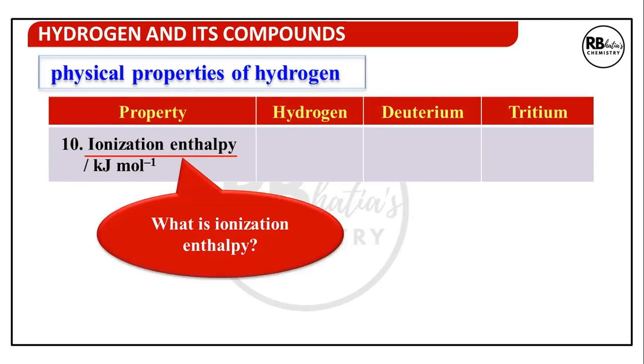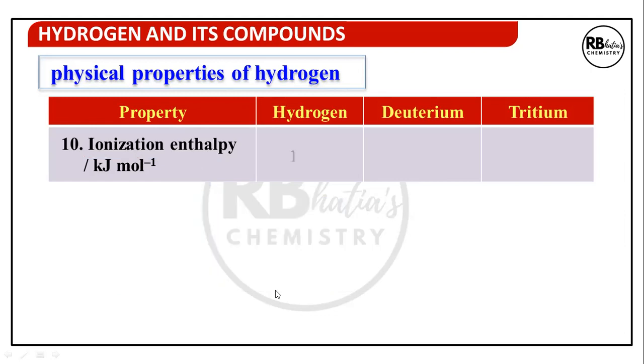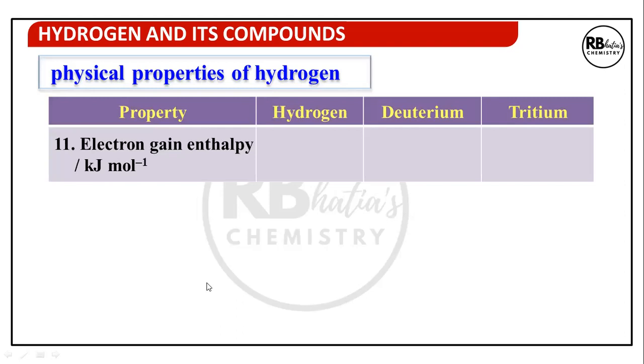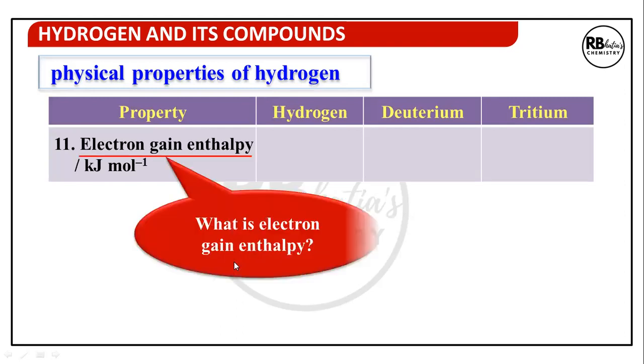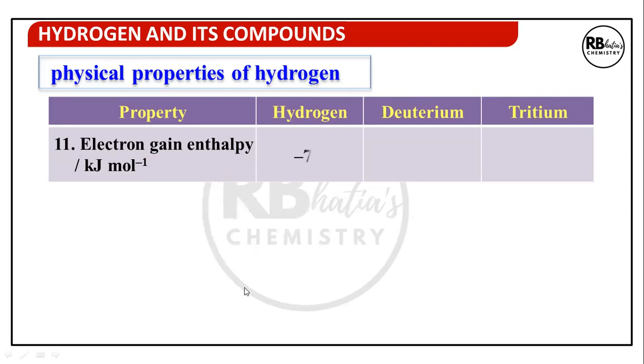Ionization enthalpy. Minimum amount of energy required to remove an electron from the atom in the gaseous state. So for hydrogen, it is 1312. Electron gain enthalpy. Amount of energy released when an electron is added to the outermost shell of an isolated gaseous atom. Minus 73 is the electron gain enthalpy for hydrogen.